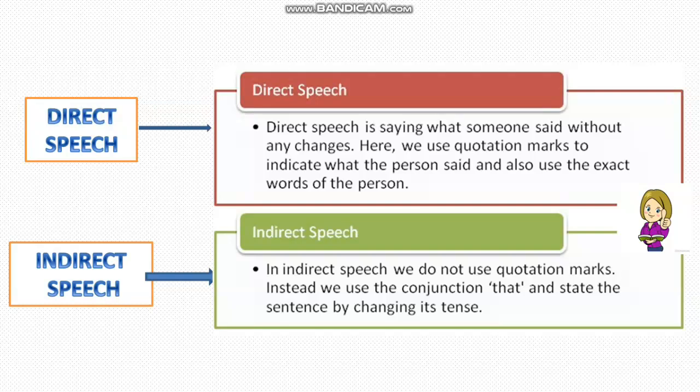And what is indirect speech? In indirect speech, we do not use quotation marks. Instead, we use the conjunction that and state the sentence by changing its tense. Now look at some of the rules.